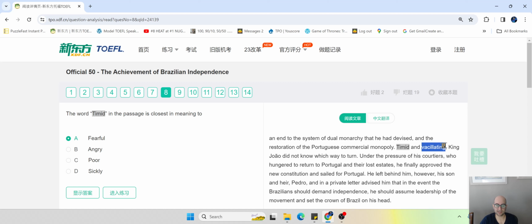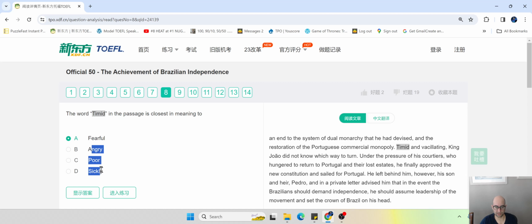So vacillating means when you're wavering. That means you're going back and forth in your head, in your mind. So if I know that a person's indecisive, I can guess, okay, yeah, they might be scared or worried, right? Fearful about making some kind of decision, especially a big one. And that can help me get the answer.